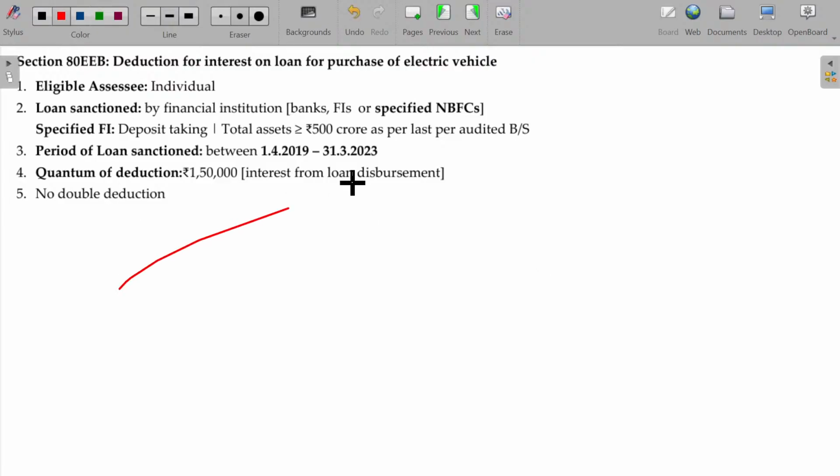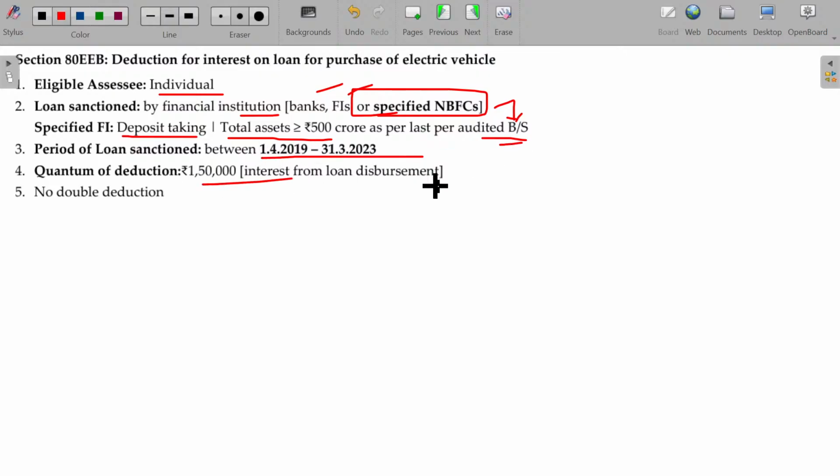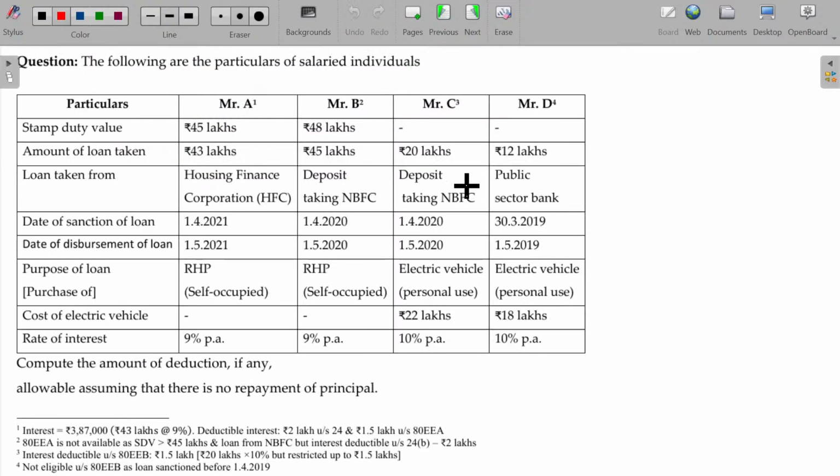So 80EEB is over. The lender can be a bank, financial institution, or specified non-banking financial corporation, maybe deposit taking, where the total asset is more than or equal to 500 crores as per the last audited balance sheet. That will be coming under this case. The period of sanction and interest is also given here. Come on, get me the value here. We'll solve this illustration now.